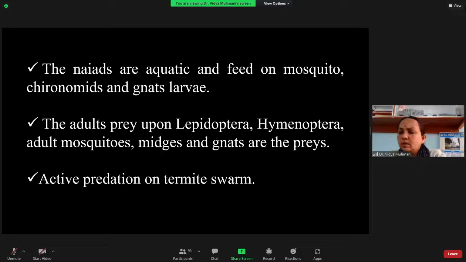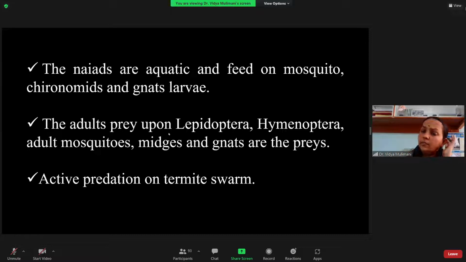Then what about the adult? You know that adults are terrestrial, so it is a general predator. Please remember, almost all insects are eaten, the members belonging to the Lepidoptera and Hymenoptera, that is the wasps, bees, and the ants. And also they will be eating the adult mosquito.